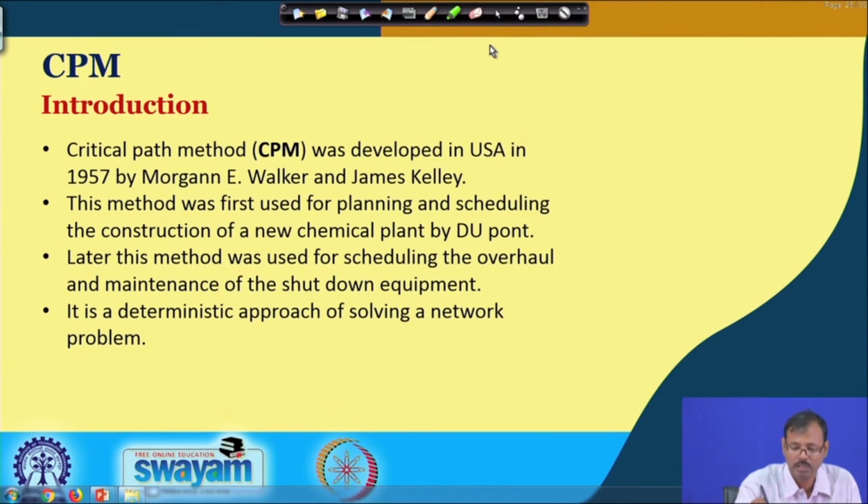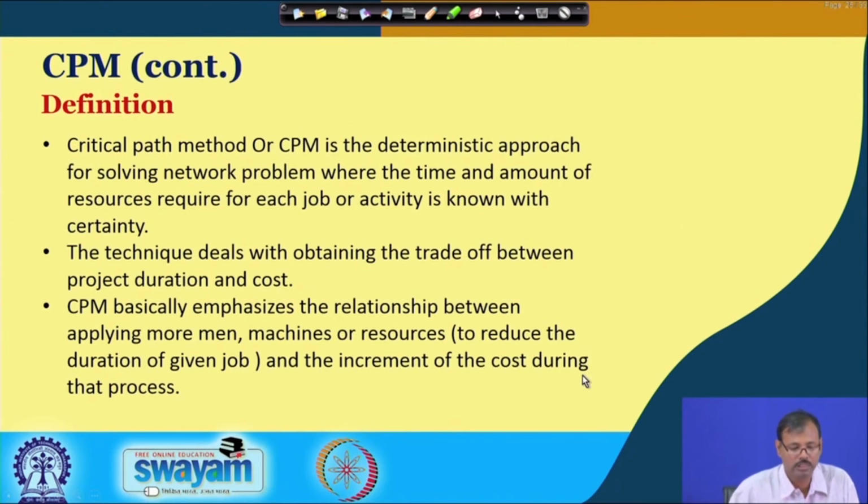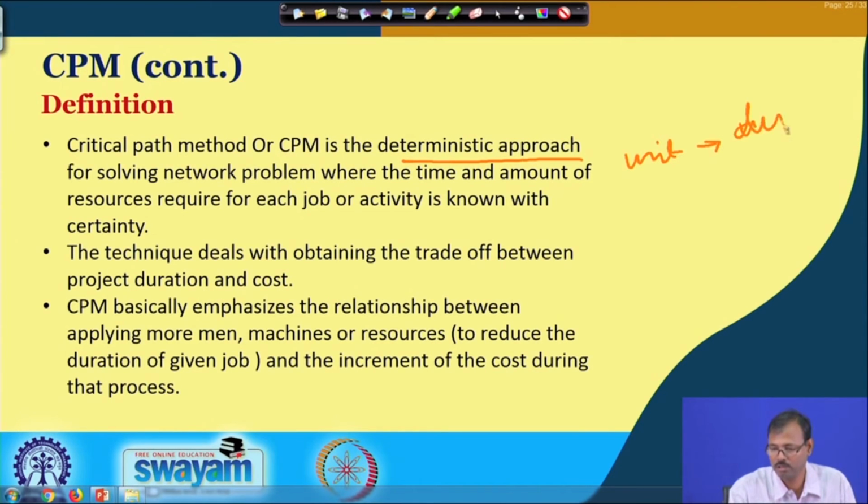Let us look into the details of the critical path method. The critical path method is a deterministic approach for solving networks. That means each unit operation here is considered to be of fixed duration and fixed cost, and the manpower requirement and material requirement are fixed, and the exact values of these things are available with the planner.